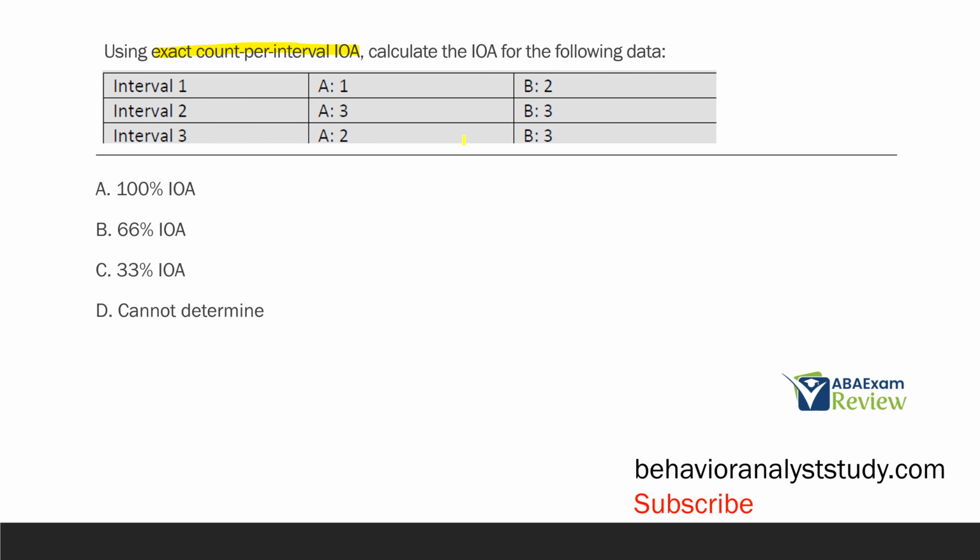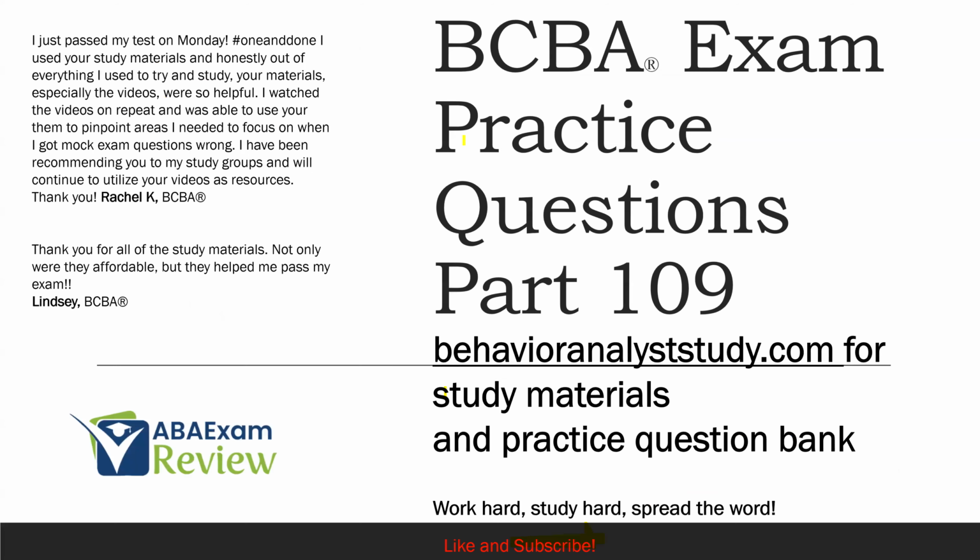So simply divide that, and you're going to get 33% IOA, which is why exact count is so strict, because both observers need to agree completely on the data or else it doesn't count. So this IOA is not very good, 33%, not a great IOA, but that's the count we used, and so that's what we have to go with.